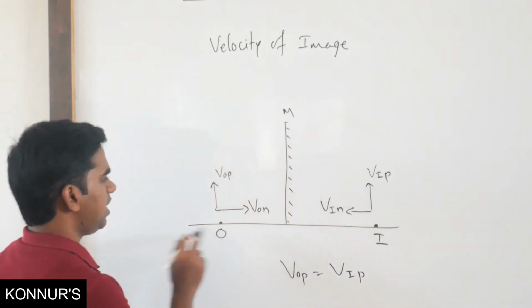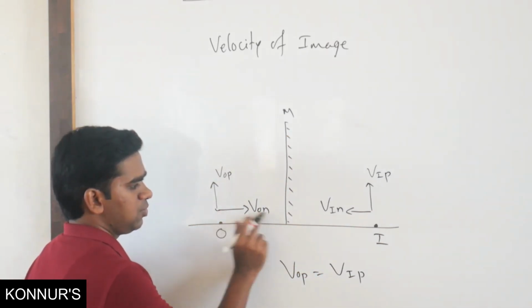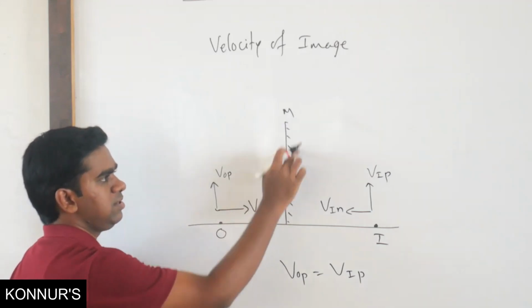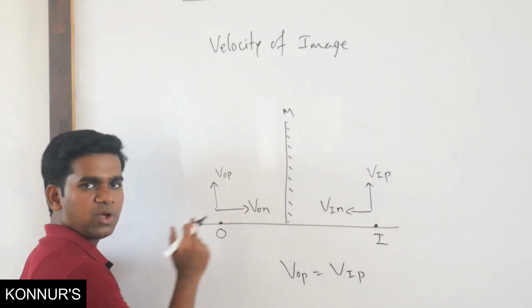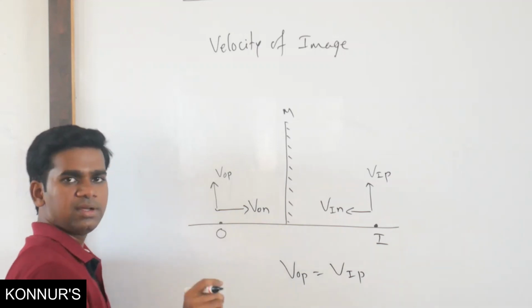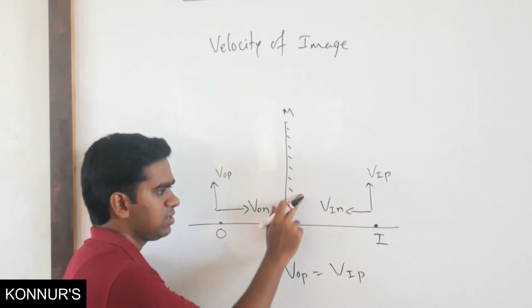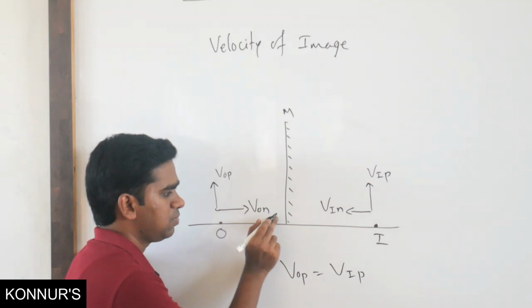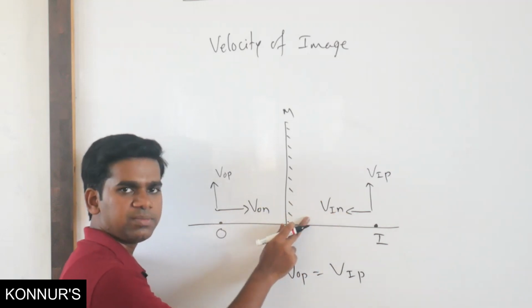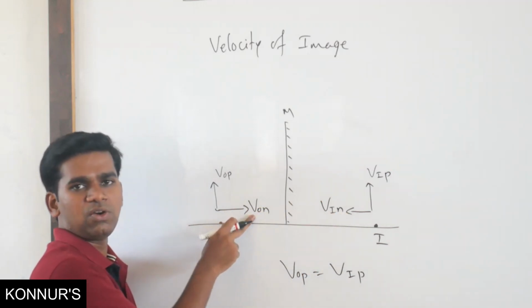Okay. So next, suppose the object is moving normally towards the mirror. The image will also move normally towards the mirror, with the same speed. But what is going to happen? If the object is moving towards the mirror, the image will also move towards the mirror, meaning opposite to the direction of the object.